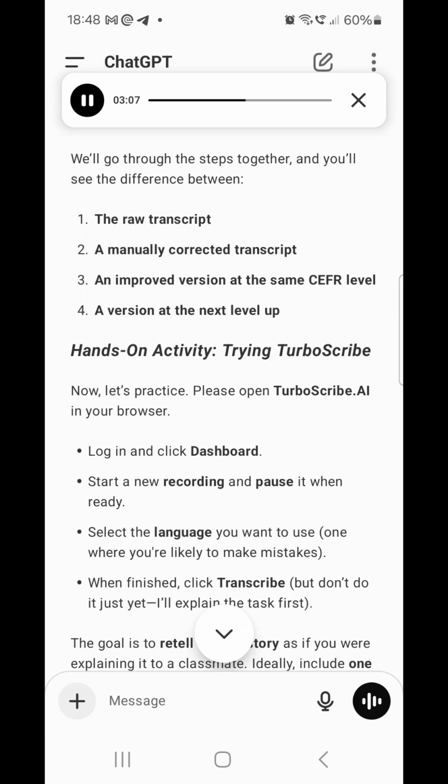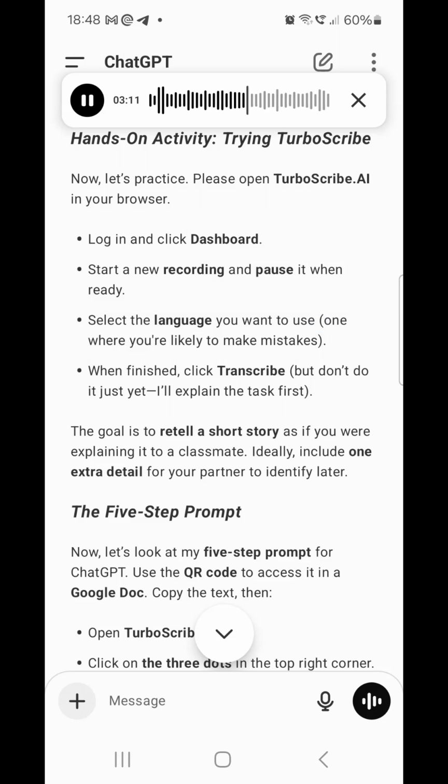Hands-on activity, trying Turboscribe again. Now let's practice. Please open Turboscribe.ai in your browser. Log in and click Dashboard. Start a new recording and pause it when ready. Select the language you want to use, one where you're likely to make mistakes. When finished, click Transcribe, but don't do it just yet. I'll explain the task first.